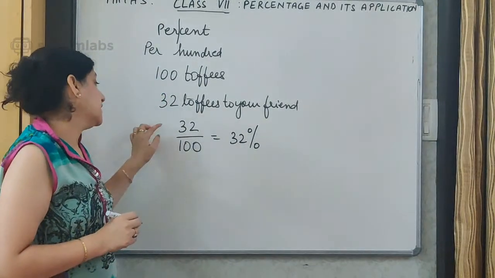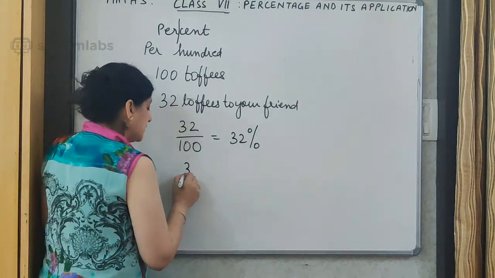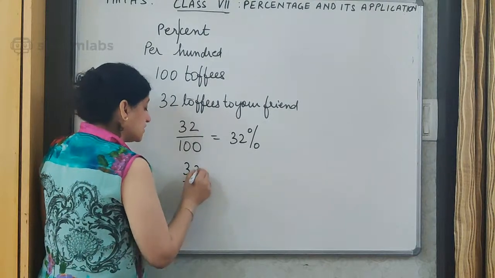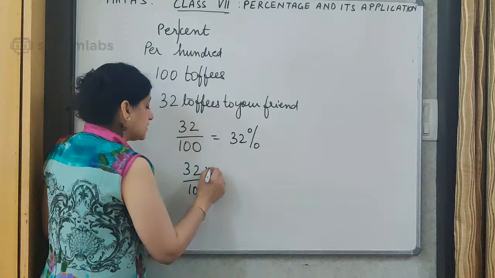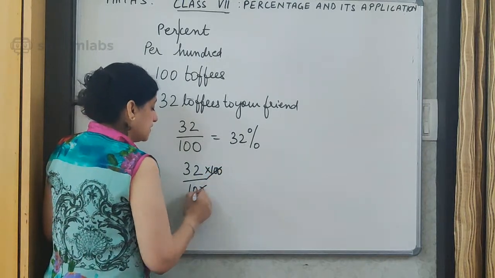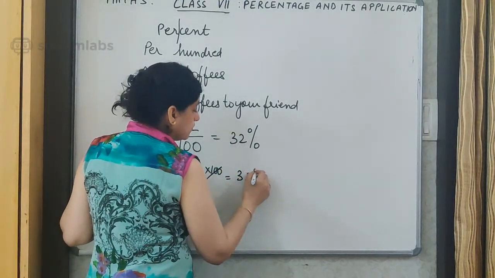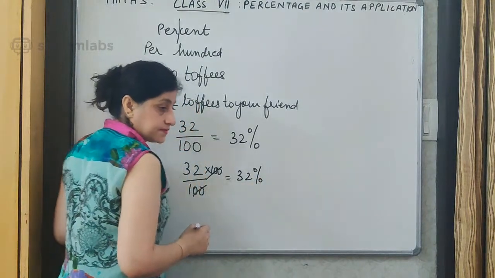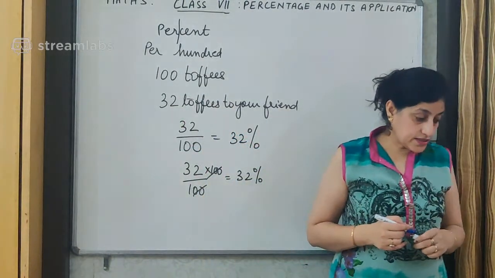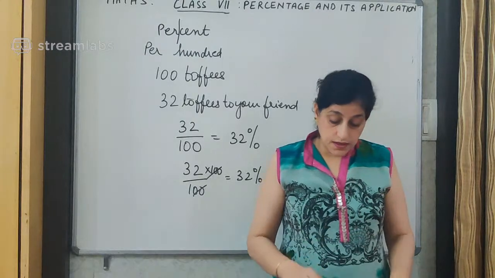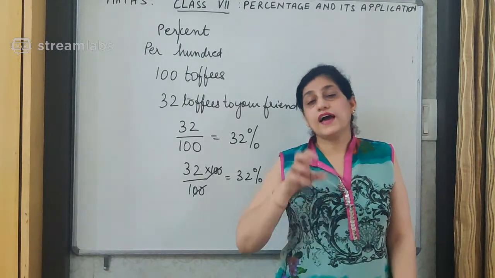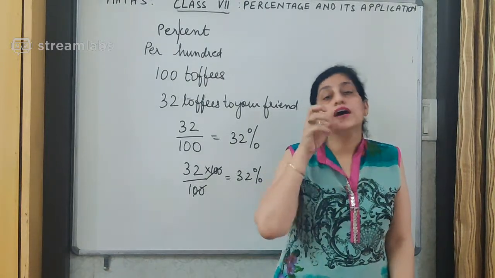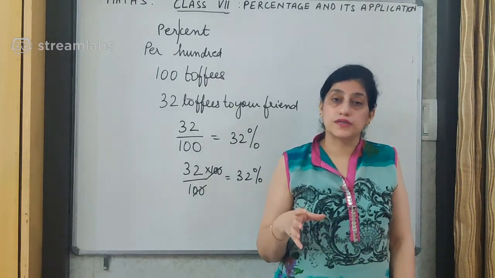32%. Okay? Any number divided by 100, to convert it into percent, we take the given number upon 100 multiplied by 100. This gives me 32%. Alright children? This is the meaning of the word percent. If I have any value out of 100, I can directly make it into percent.